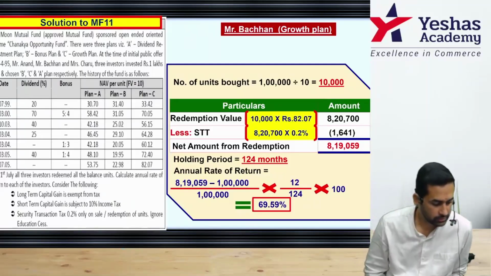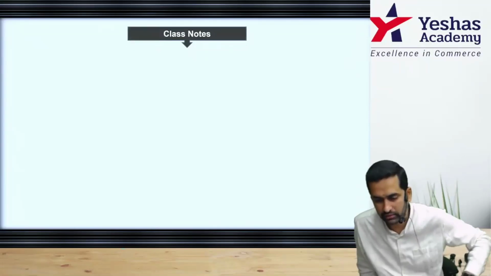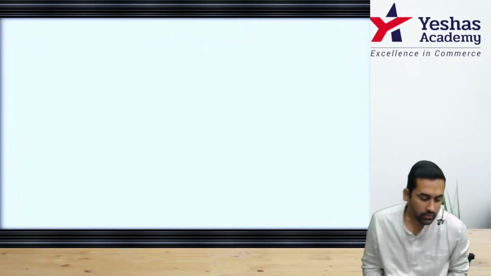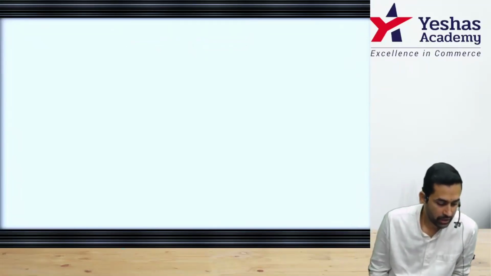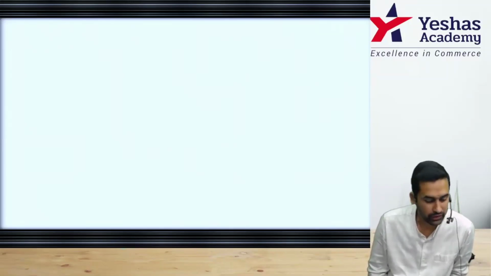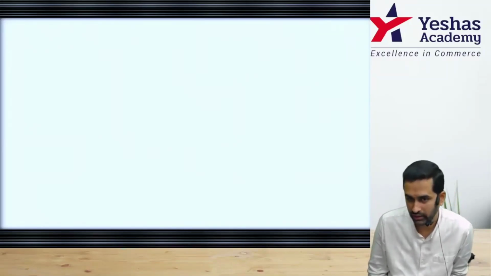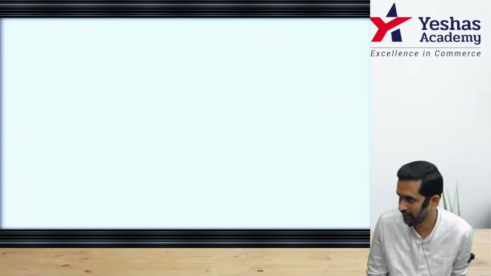Third investor, as per the question, Mrs. Charu, and she has selected plan A, and plan A is the dividend reinvestment plan. Listen before we start the working. In the calculator, 10,000 units into 10, 1 lakh was invested, and the first dividend is paid on 28th July. And dividend is always on face value and not on NAV figure.